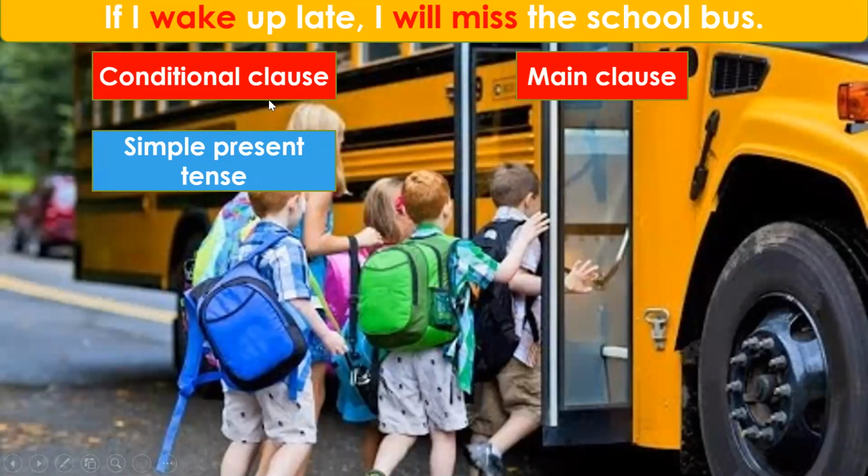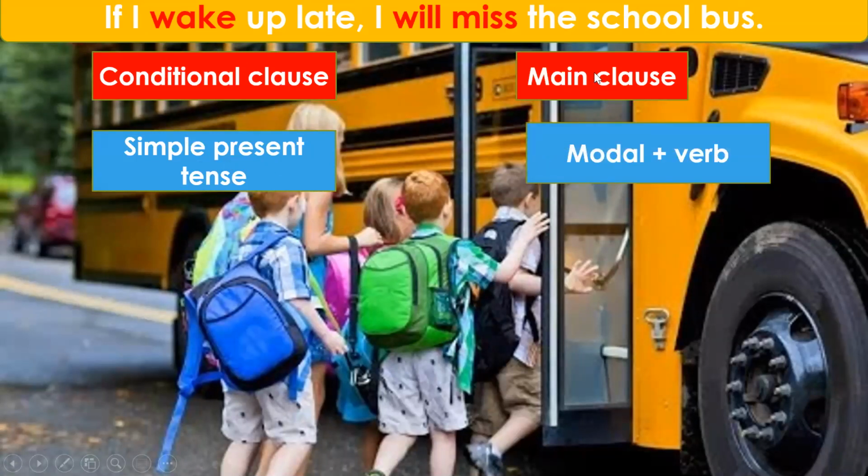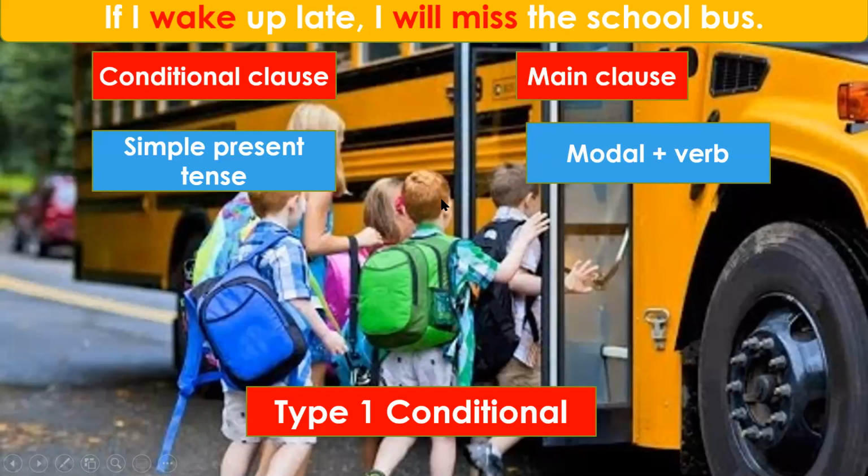And then you see that the conditional clause, wake, is in the simple present tense, and the main clause, which is I will miss the school bus, has a modal will plus the finite verb miss, and therefore it is a type 1 conditional because it is fulfilling all the conditions.